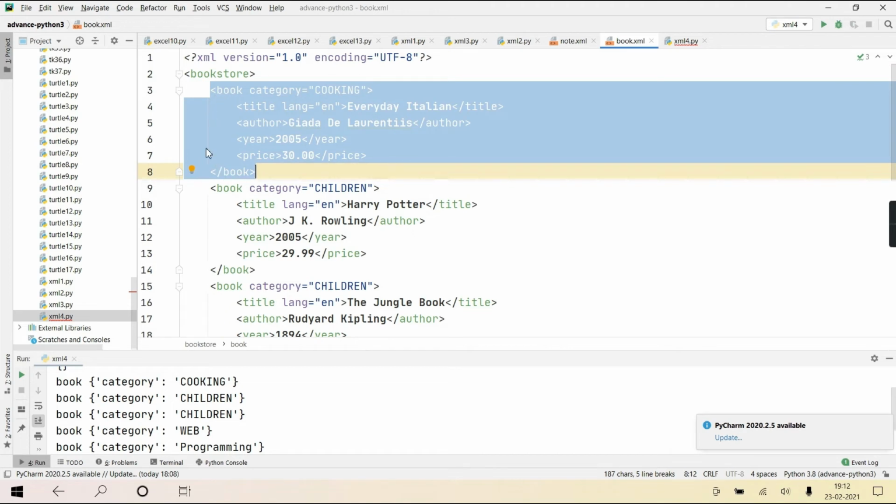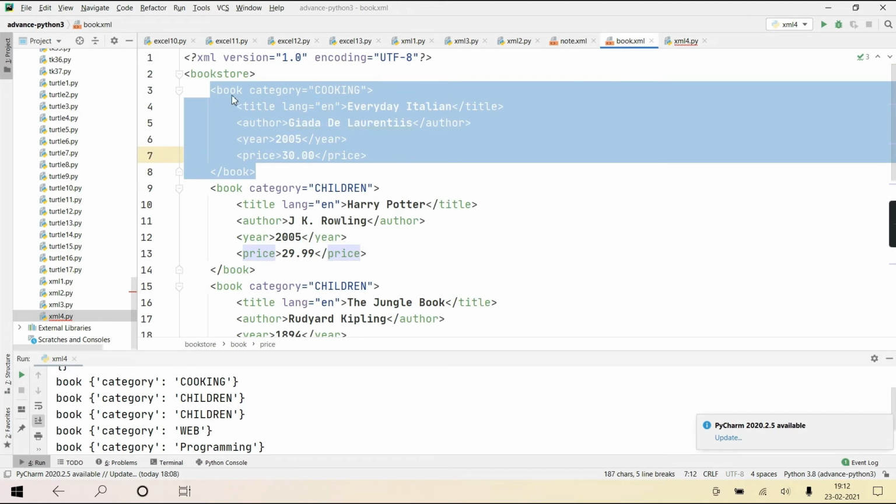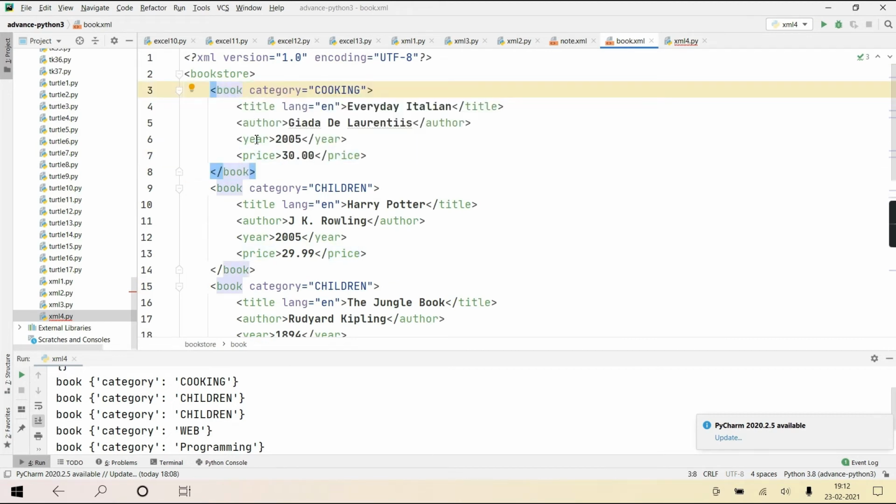Right? So is this 0th element also an iterable object containing 4 further elements? Getting? So when I've used a for loop like this, will it give the child elements of the root[0] element? So root[0] means this book and its children means these 4.